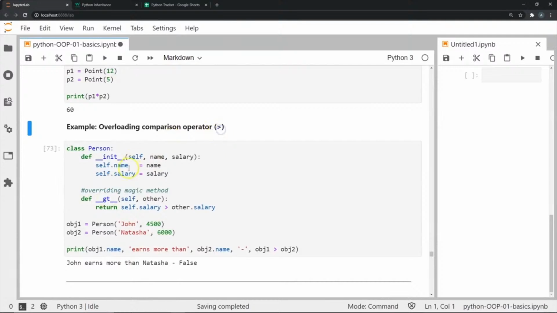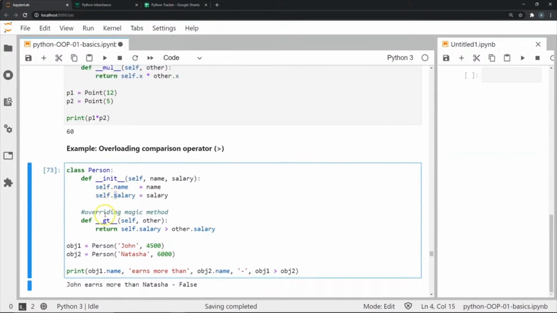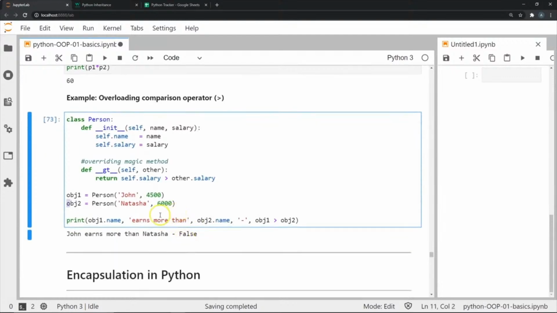Similarly, I can also do this for the greater than operator over here. I have a class called Person where I'm going to define an initializer where I pass name and salary and store them in self.name and self.salary. The gt method is the greater than magic method, and we're going to use this to overload the greater than operator. And now, using this greater than operator, I'm able to say object 1 greater than object 2, and check through this whether object 1 is greater than object 2, and it will tell us whether it is true or false.